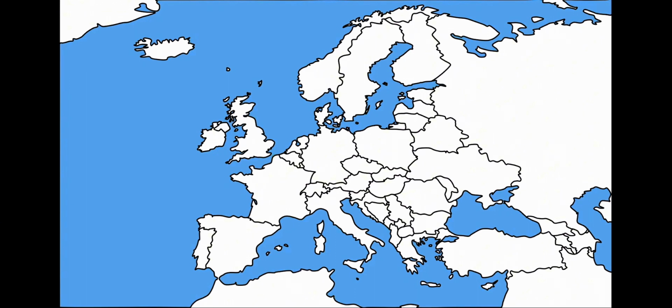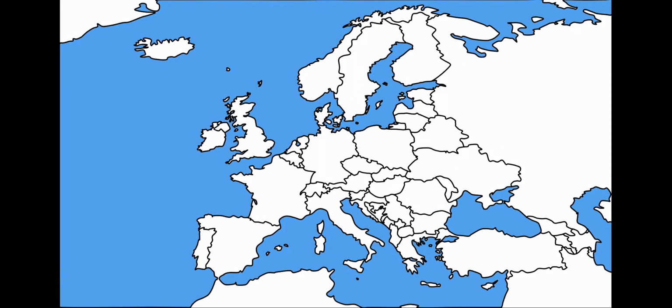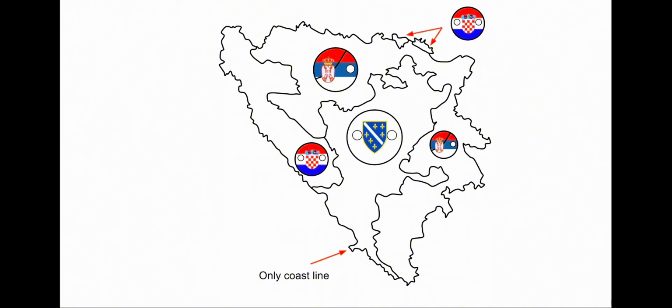Moving on, we arrive in the Balkans, or more specifically, Bosnia, where there are two main issues: ethnic groups and, most importantly, coastline. First, we give the Republika Srpska to Serbia, obviously. Then we give Croatian majority areas to Croatia, except this Bosniak majority area, which would receive autonomous status from Croatia. The remainder would be given to an independent Bosniak state, but we still need to solve that pesky coastline problem. Easy fix, we'll just give these parts of Croatia to Bosnia and Serbia to ensure that everyone gets access to the sea.